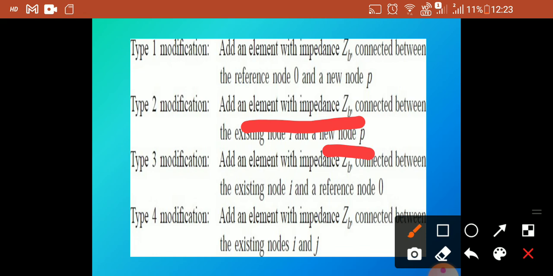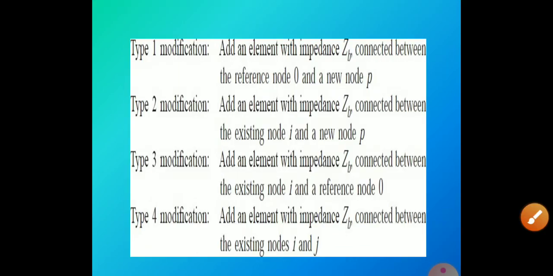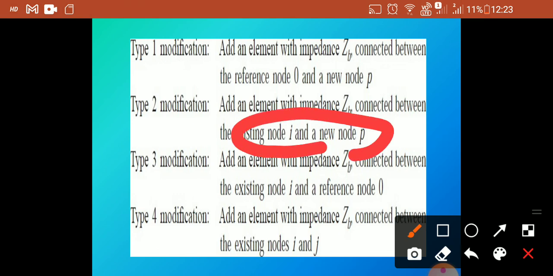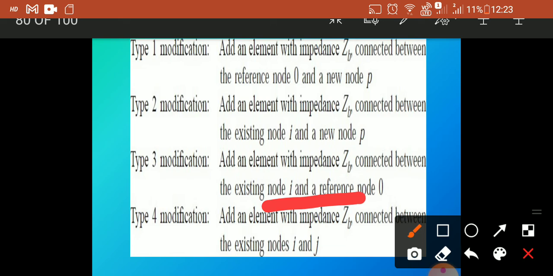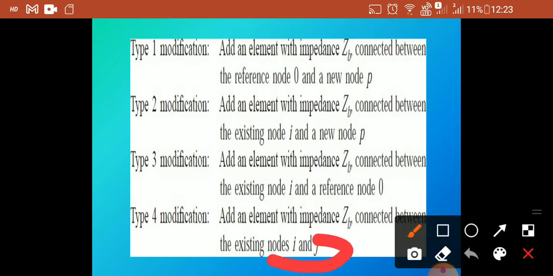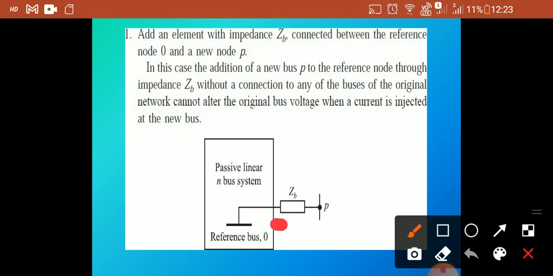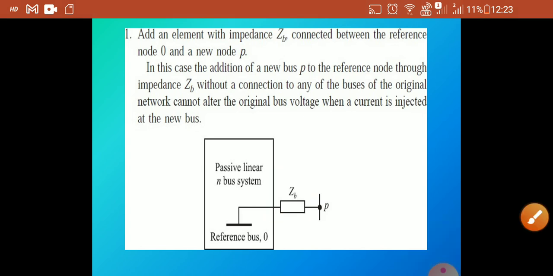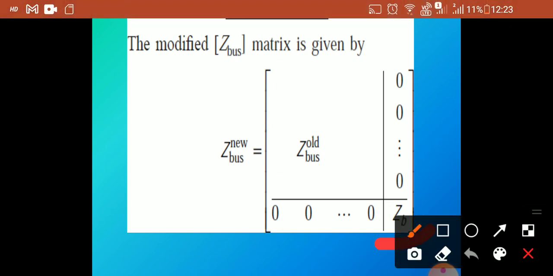So there are 4 conditions. First one, you have to add an element ZP between the reference node and a new node. Second case is between an existing node and a new node. Third case is between an existing node and the reference node. Then the fourth case, we have to connect between two existing nodes. So in the first case, when the element ZP is connected between the reference bus and the pth bus, the formula will be given like this with ZP.